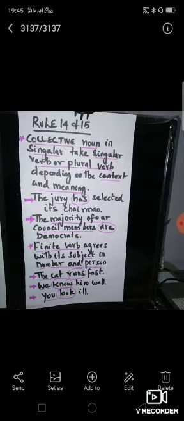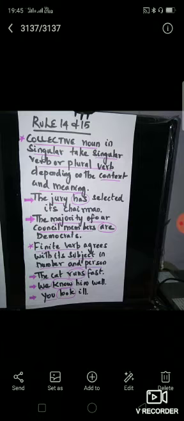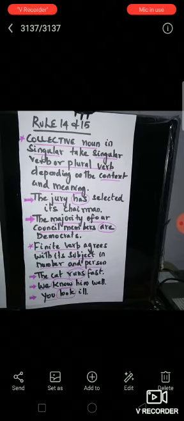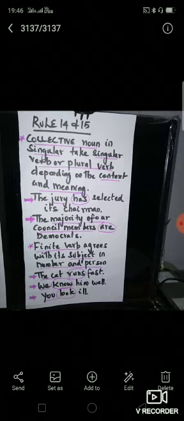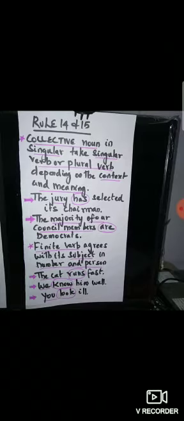Okay, next, the last two rules. If you have a collective noun, I have taken here the collective nouns jury and majority. So jury, you are taking that as a singular subject, and so you are selecting a singular verb. A collective noun can take either a singular or plural verb depending on the context and meaning.